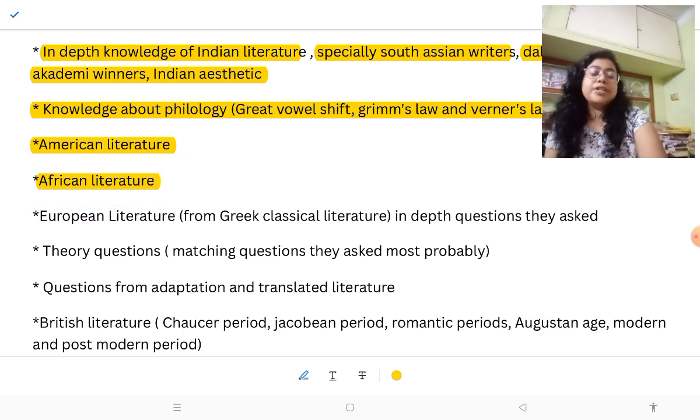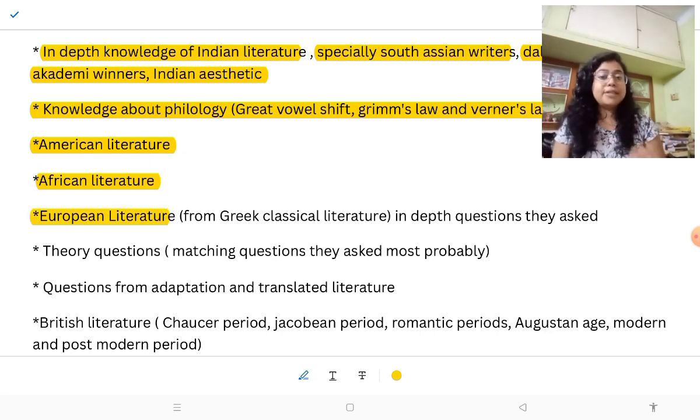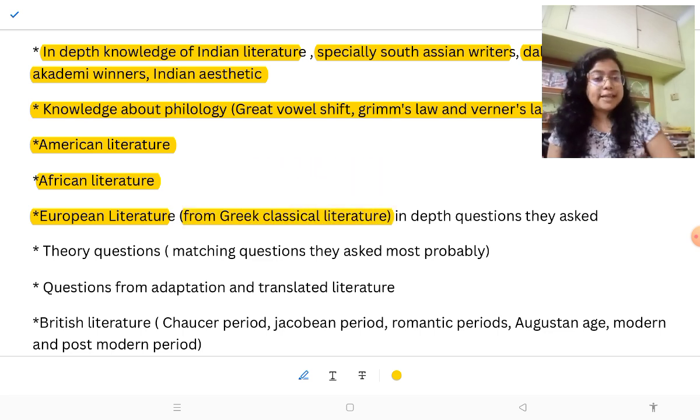Then European literature, so you should know European literature very well, the texts and the summaries, and you should have in-depth knowledge, because sometimes they ask in-depth questions that you cannot answer. So you should know from Greek classical literature, like what Homer wrote, then the three tragedians. They always ask match the following questions or other in-depth questions, like Sophocles, then Aeschylus. So you should know their texts and their summaries very well.